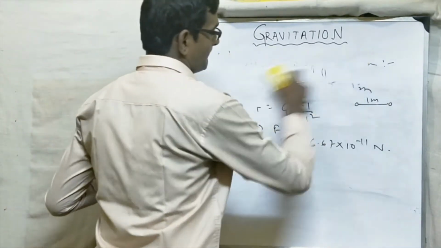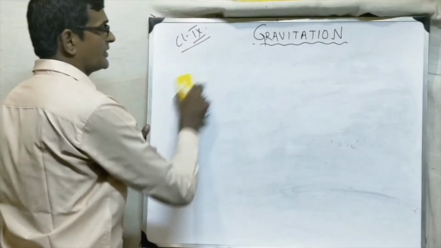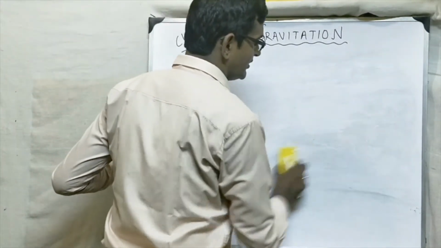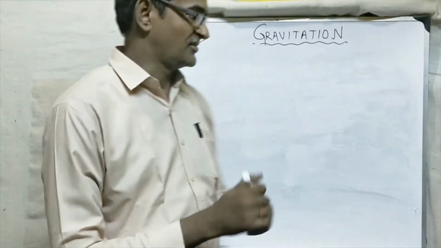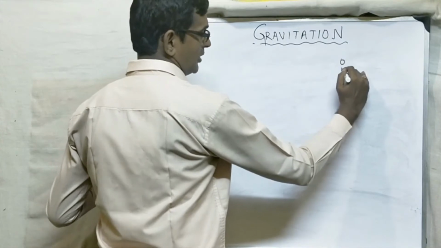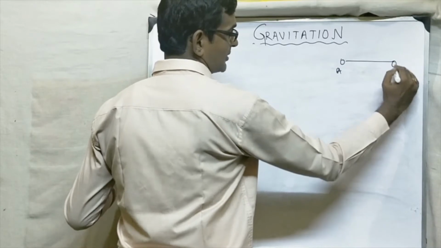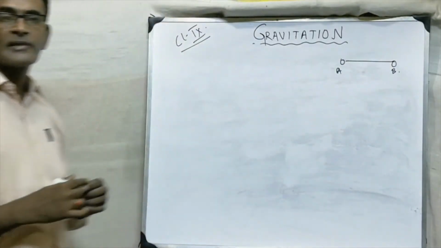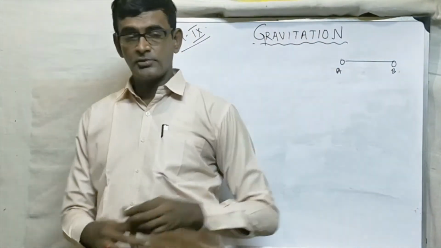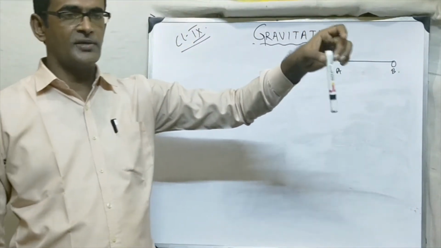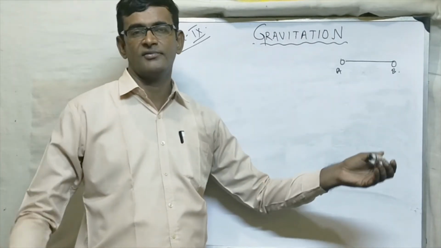Now let's come to the next topic, that is gravity. What is gravity? I told you, gravitation is something else and gravity is something else. So we have two bodies, suppose body A and another body B. These two are attracting each other. We have studied that if I leave this marker, it will go straight down. Why?